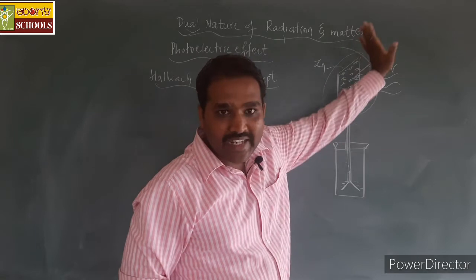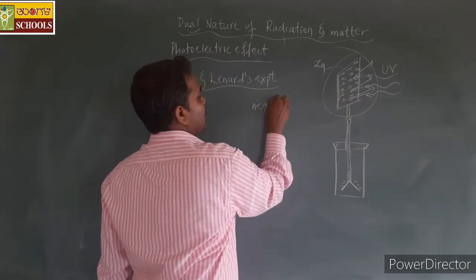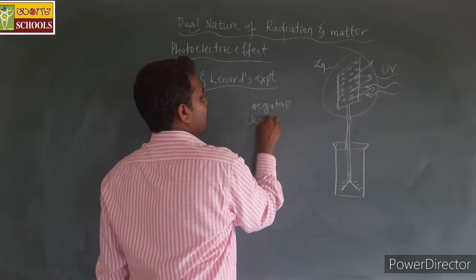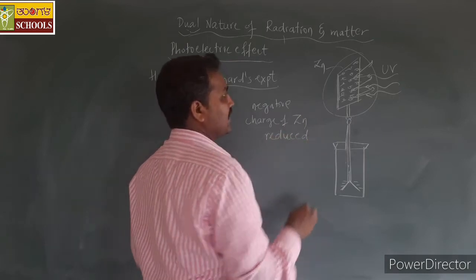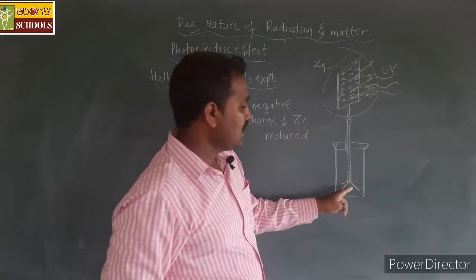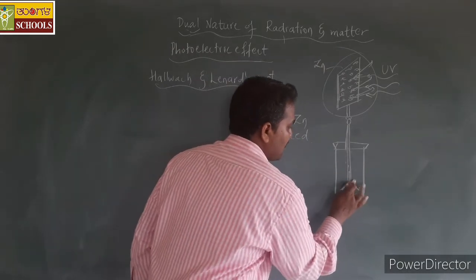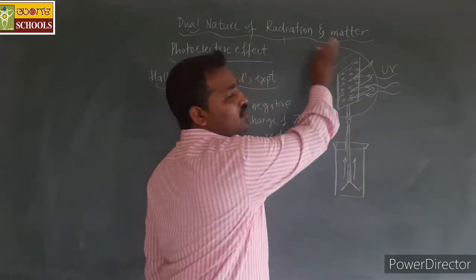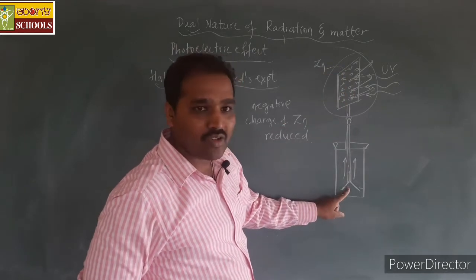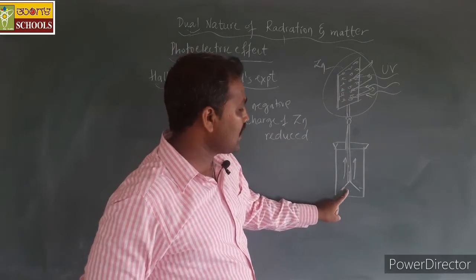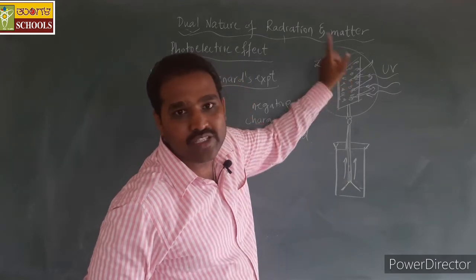The negative charge reduces. Yes, what happened here? The negative charge of the zinc plate reduced. So when the negative charge reduced, the electrons which are accumulated in more number here, some of these electrons again move back to the zinc plate when the density of the electrons reduces. Automatically these electrons, which are very high in number here, so the charge density is more on the gold leaves. So those electrons will again move back to the zinc plate.